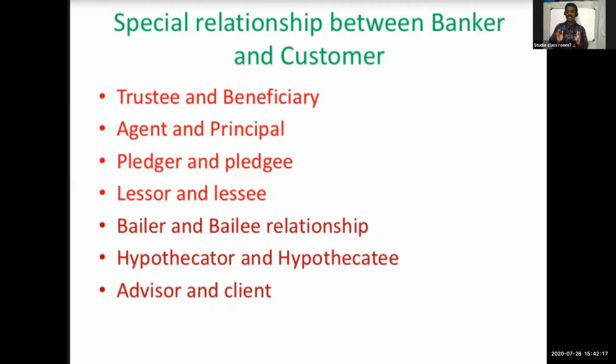When the customer pledges assets, securities or gold with the bank in order to get a loan, under this agreement the asset or security will remain with the bank until the customer repays the loan.